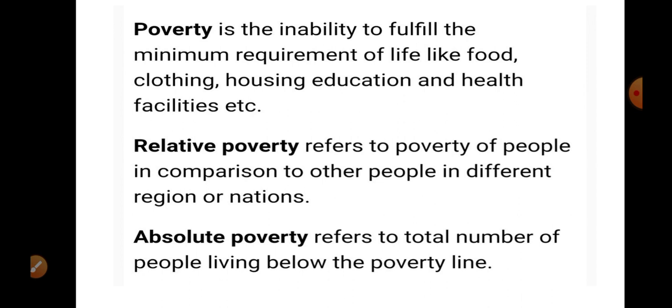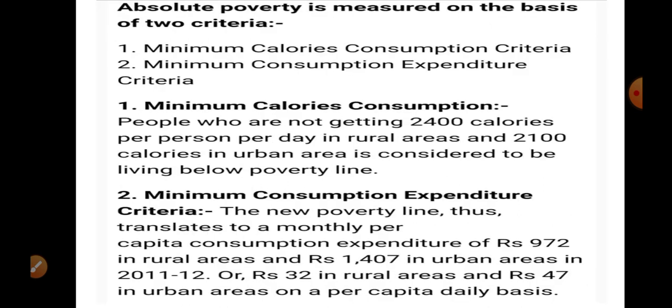Now absolute poverty is what? It refers to the total number of people living below the poverty line. That is, actual poor who are not able to purchase goods that are required for survival. That total number of people is known as absolute poverty. Now absolute poverty is measured on two criteria. If you talk about India, there are two criteria. First is minimum calorie consumption criteria and second is minimum consumption expenditure criteria.